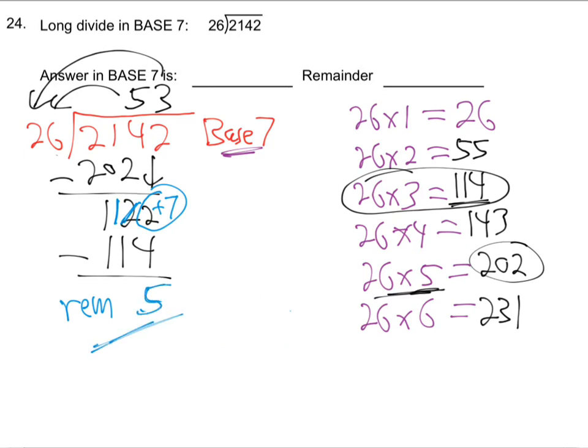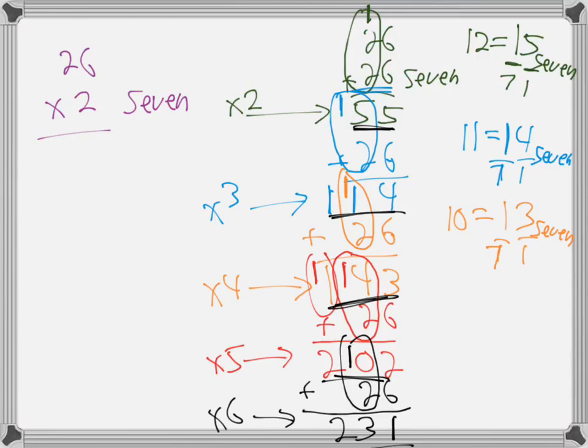All right. Anyway, that's the remainder. So the answer then is 53, remainder 5. There it is. Good. So just lay these out ahead of time, just by adding. Just add 26 and just keep adding another 26, another 26. And that one's time consuming now.